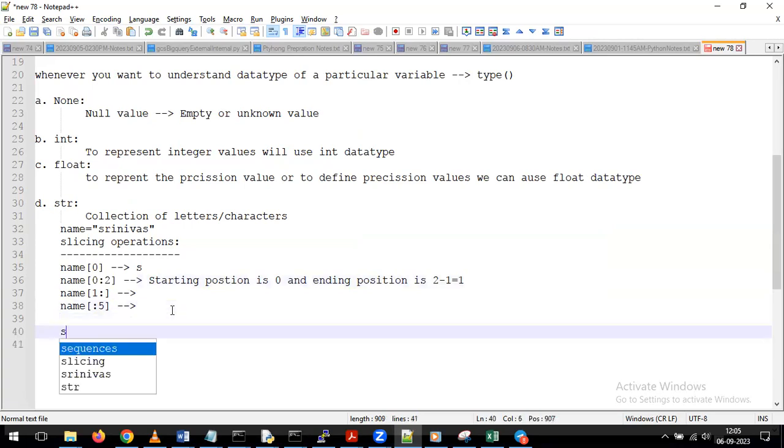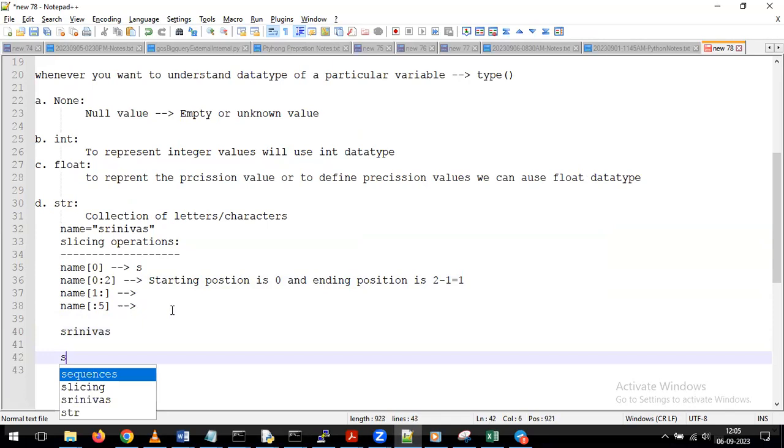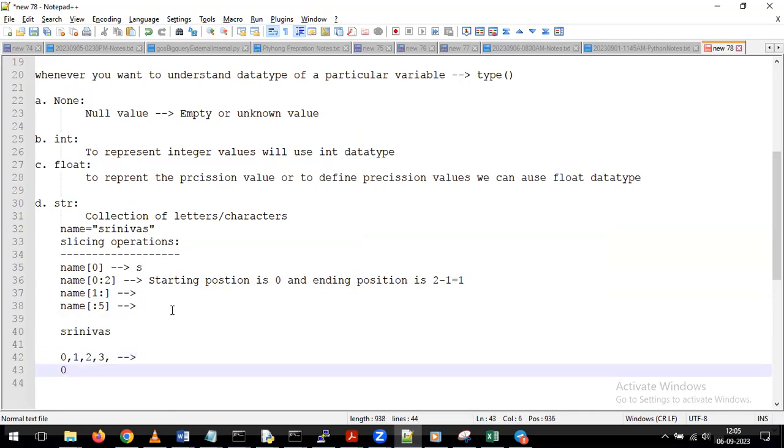Now my requirement is, I have Srinivas, but from this I want to get the first letter, then the third letter, then the 5th letter. Like that, I want to get the data. So far, what is happening? We are getting values as 0, 1, 2, 3. But my requirement is I want to get 0, then the second letter, then the fourth letter, then the sixth letter.